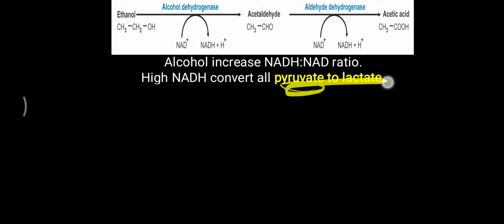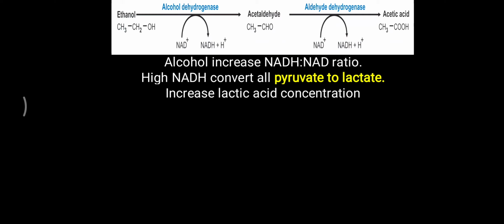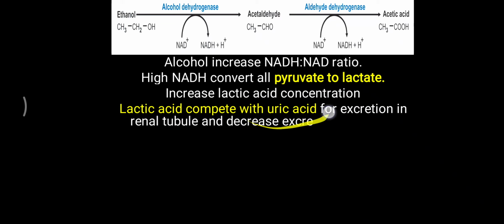convert pyruvate to lactate. So pyruvate, which is the end product of the glycolysis process, will be further converted into lactate due to that high level of NADH. And this increased lactate means lactic acid. So this lactic acid concentration is increased, and that is competing directly with the uric acid, which is responsible for